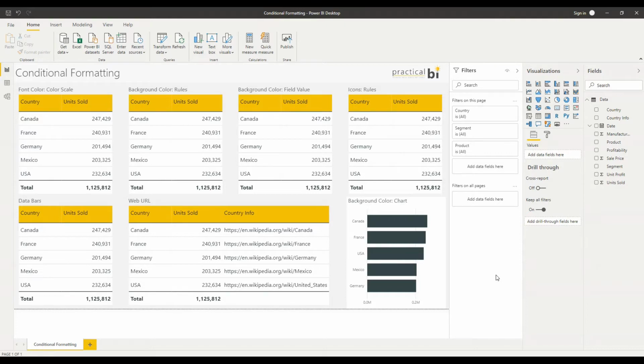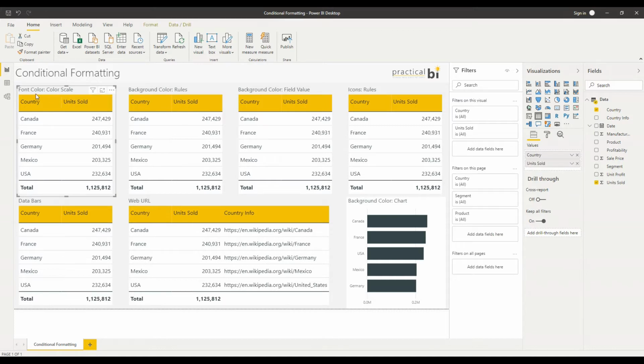Okay, so we're in a dashboard here that I've set up. Don't worry about all of the tables that we've got. We're going to work through each of these and apply a different type of conditional formatting to each, just as an example for how each type of conditional formatting works within Power BI. So let's start at the beginning.